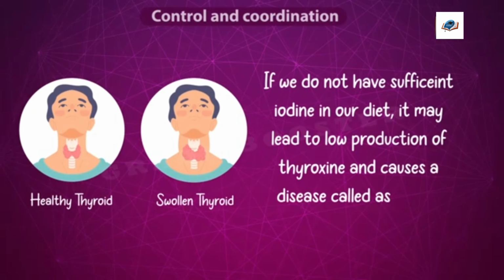If we do not have sufficient iodine in our diet, it may lead to low production of thyroxine and cause a disease called goiter. The main symptom of this disease is a swollen neck.